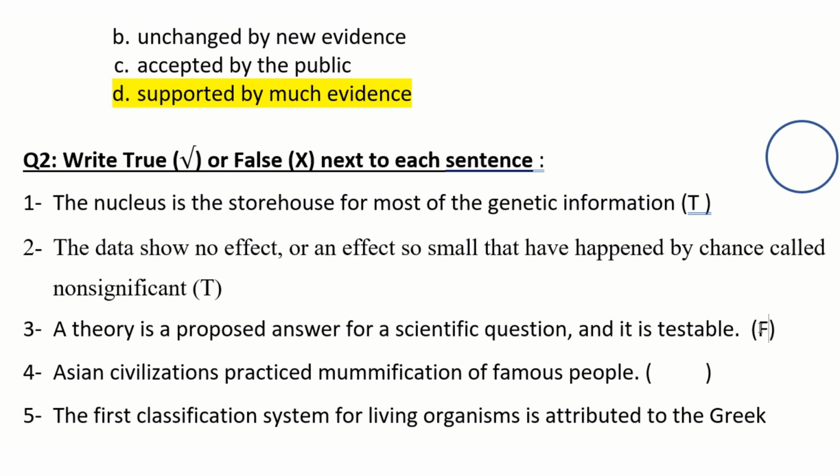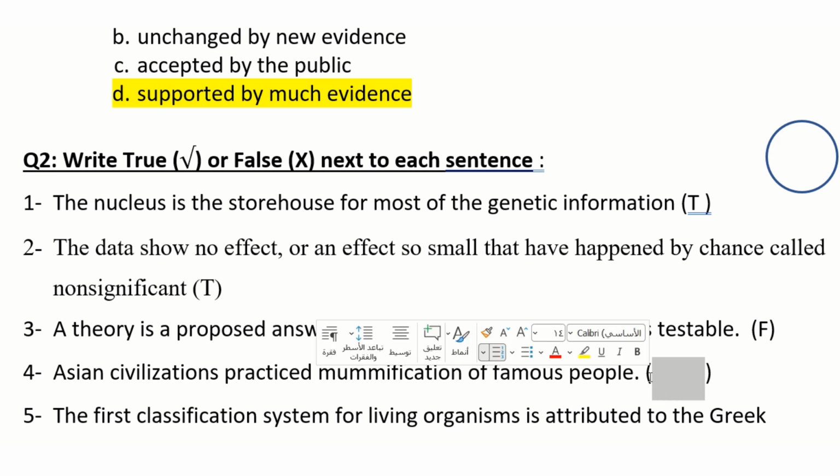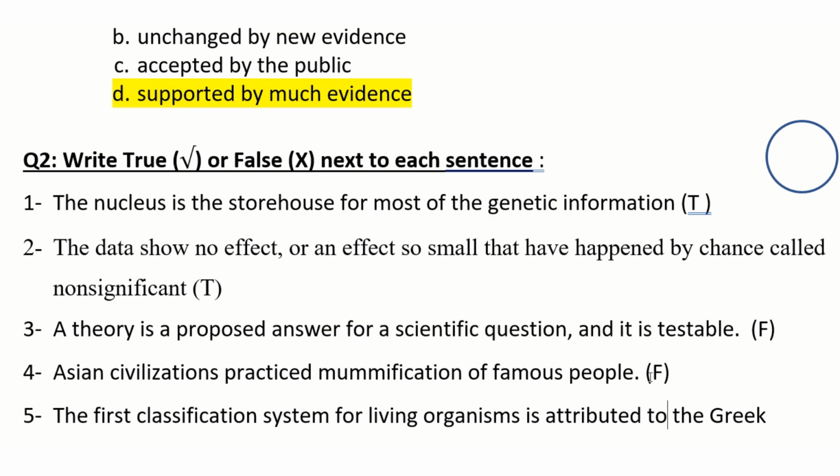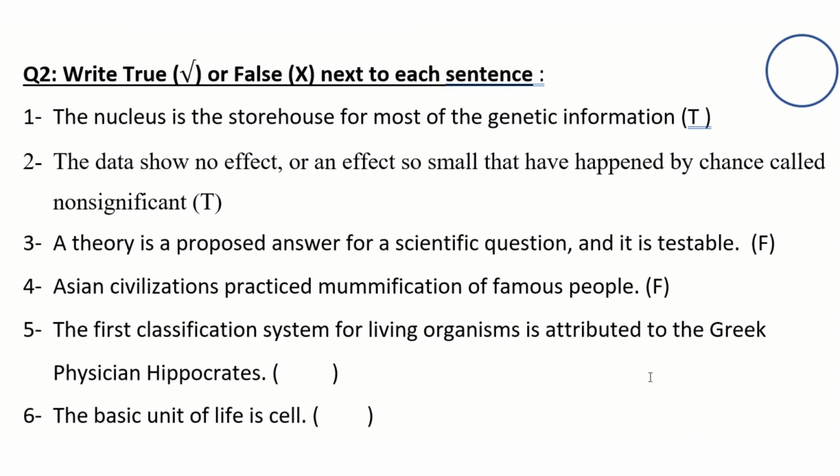Asian civilization practiced mummification of famous people? No, it's false. It's Egyptian civilization. Okay. The first classification system of living organisms is attributed to the Greek physician Hippocrates.